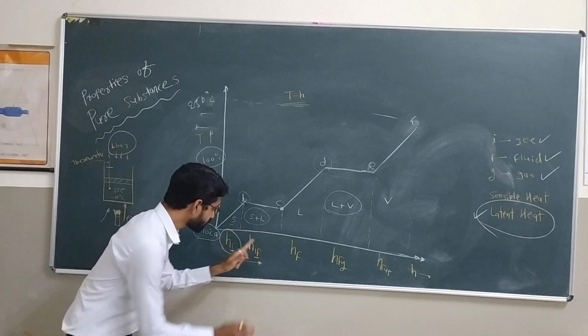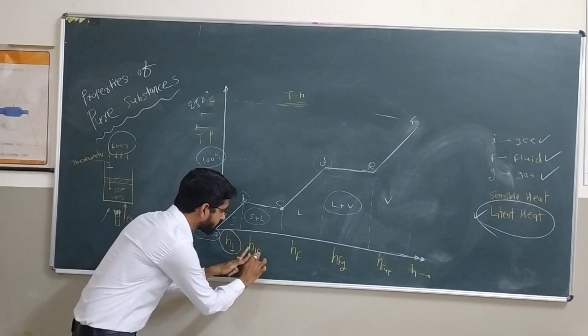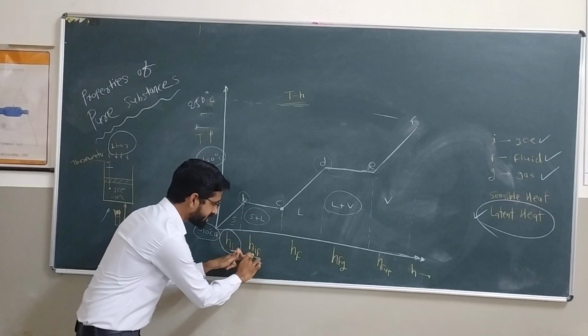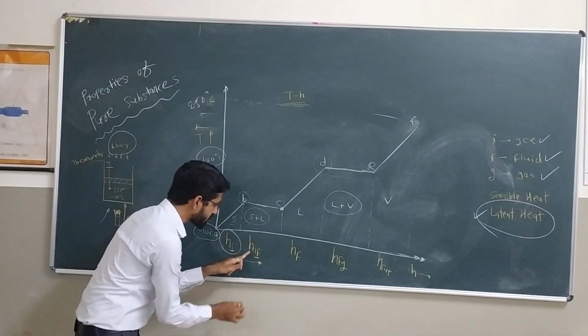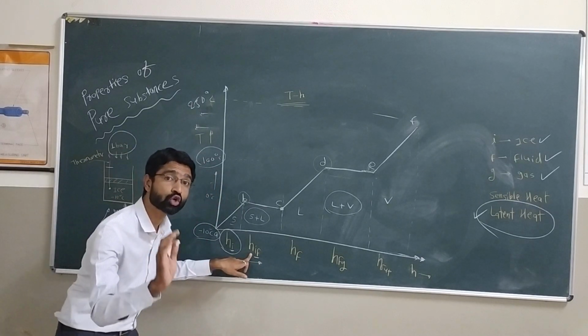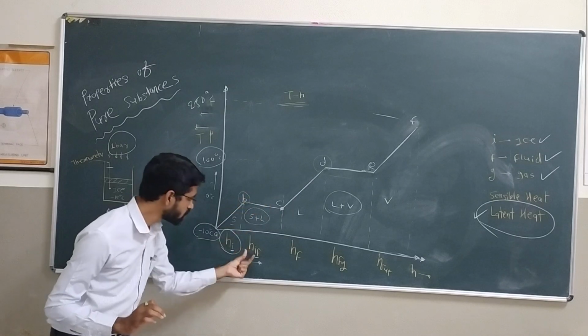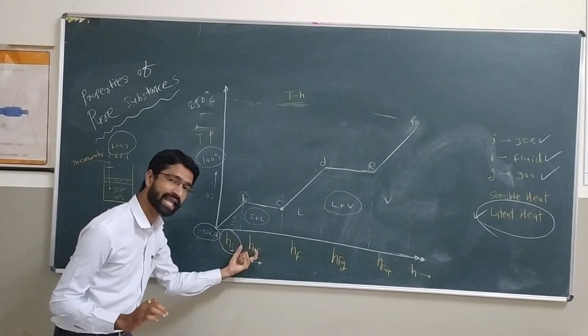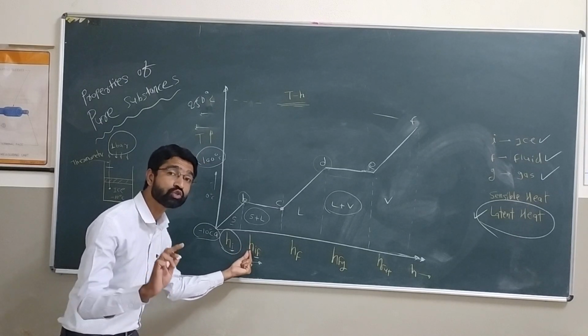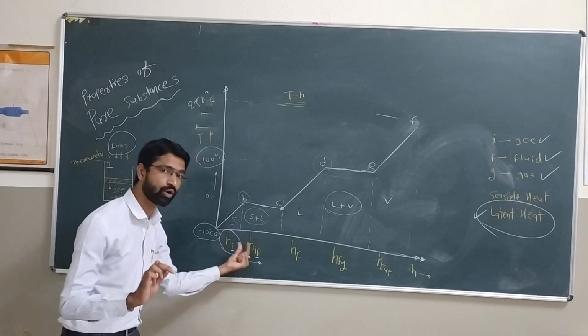B to C, IF, solid plus liquid, ice plus water. IF, ice and fluid. HIF. So it is the latent heat, or latent heat of fusion of ice. This is hidden heat. So the heat from B to C we call the latent heat of fusion of ice, or latent heat of melting of ice.